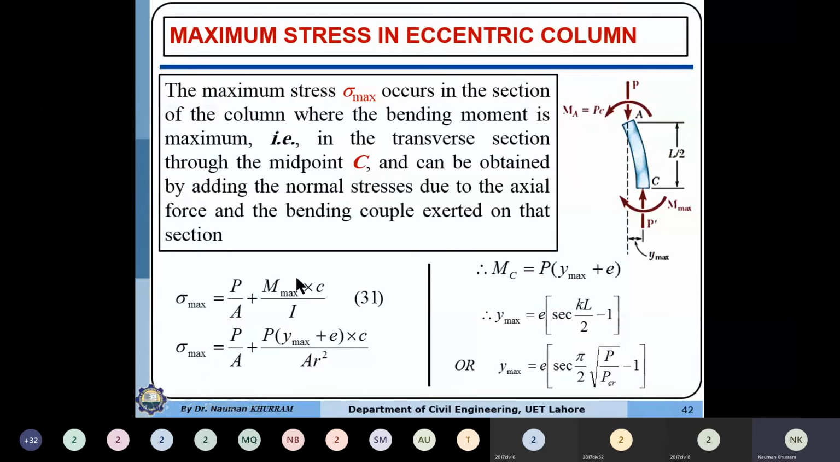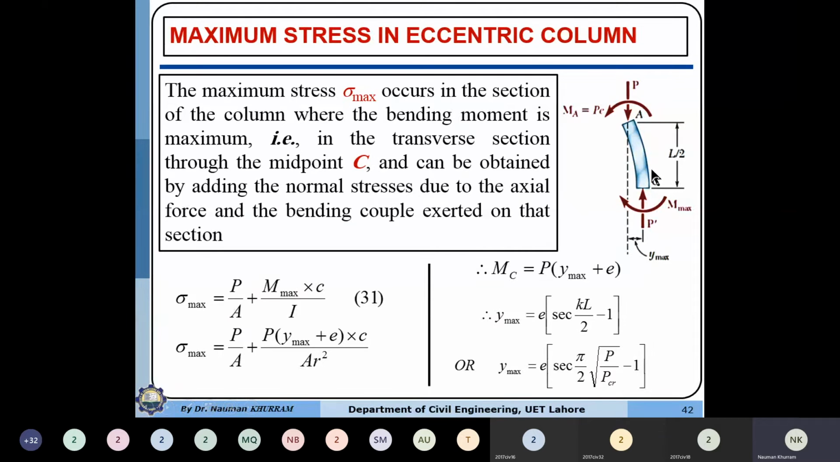Why will the capacity be less? Because load is approaching the ultimate value at a lower load value. It means that if you are just determining the load carrying capacity based upon the Euler load and you are ignoring this parameter, then you are overestimating the load carrying capacity. So it means that our section will not be safe.